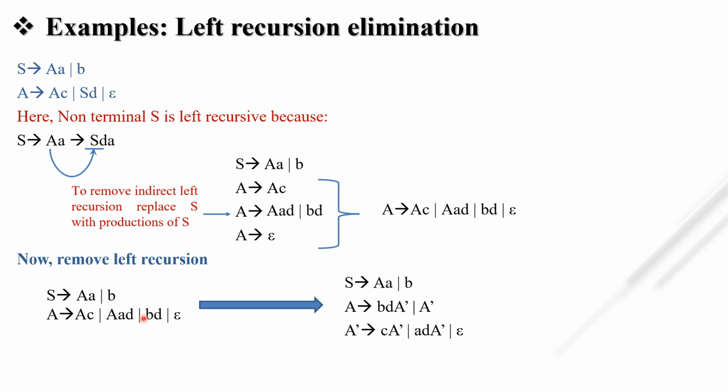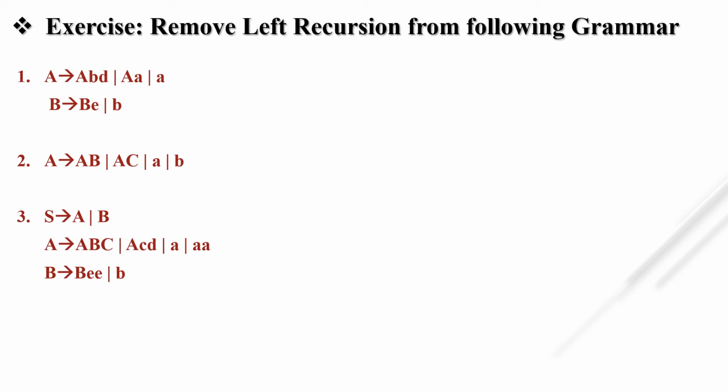This is our alpha. As I said earlier, apart from A, all the terminals and non-terminals on the right hand side are our alpha. So AD is our alpha and we simply put A dash, and at last, according to the rule, we have to put null. So these are some exercises to remove left recursion. Let's do them by yourself, and if you have any query, please contact me.